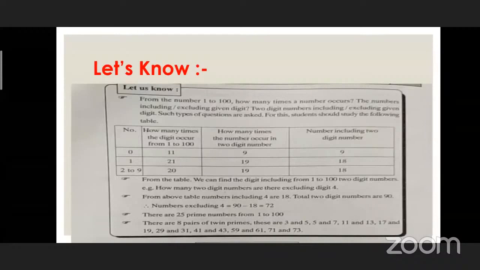2, 3, 5, 7, 11, 13, 17, 19, 23, 29, 31, 37, 41, 43, 47, 53, 59, 61, 67, 71, 73, 79, 83, 89, 97. These are the 25 prime numbers. Very good. These are the prime numbers.